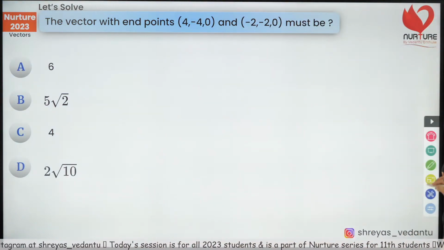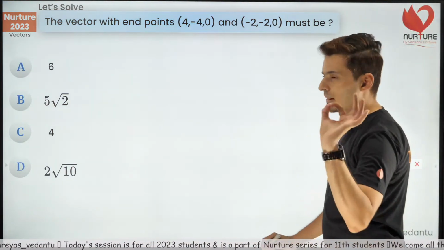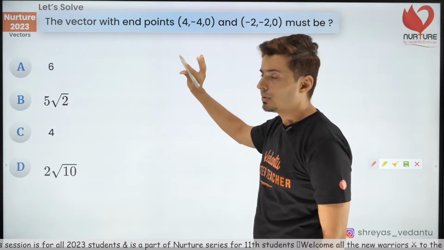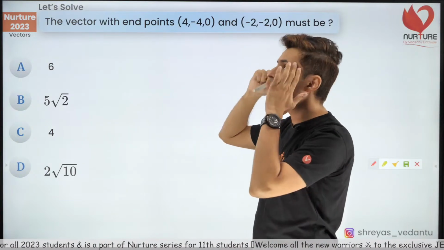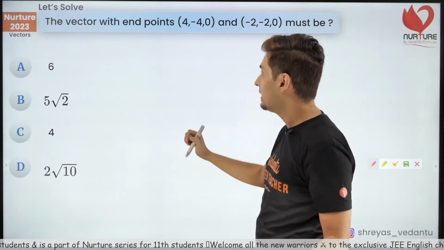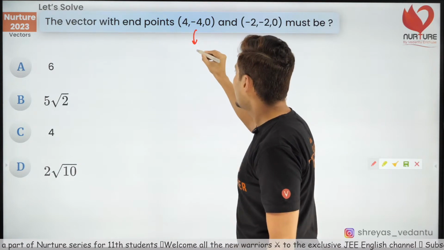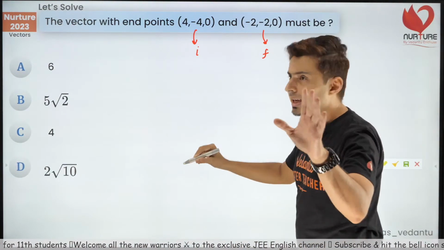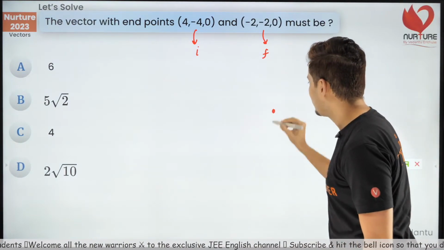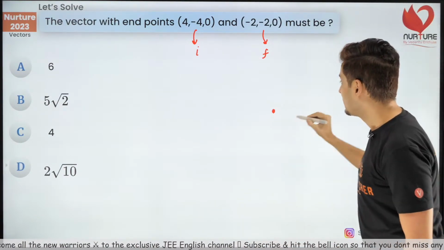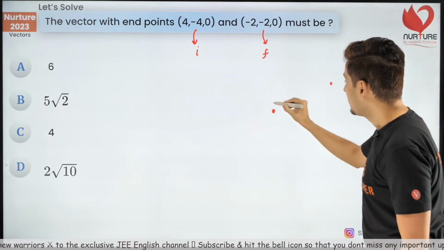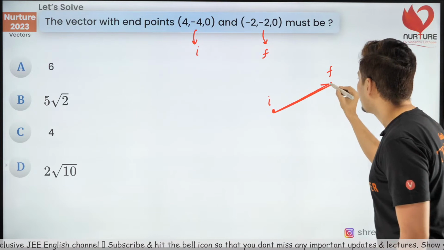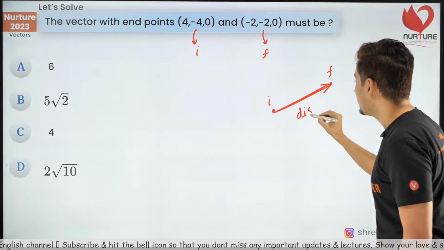Okay, cool. So let's have a look. Now the way to solve these kind of questions is very simple. I'll give you a trick. Don't have to apply geometry and 3D visualization. Don't do anything like that. Think of this as the initial point. Think of this as the final point. Initial coordinates will be somewhere, final coordinates will be somewhere. So when you go from initial to final, what is that line called? That is called displacement.